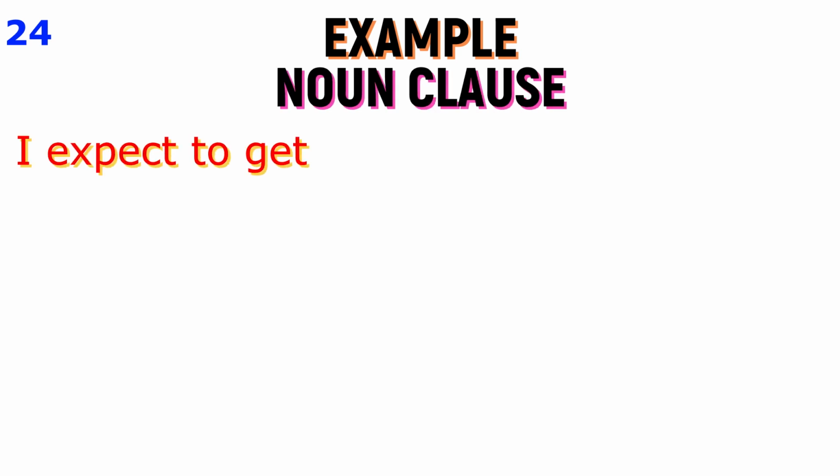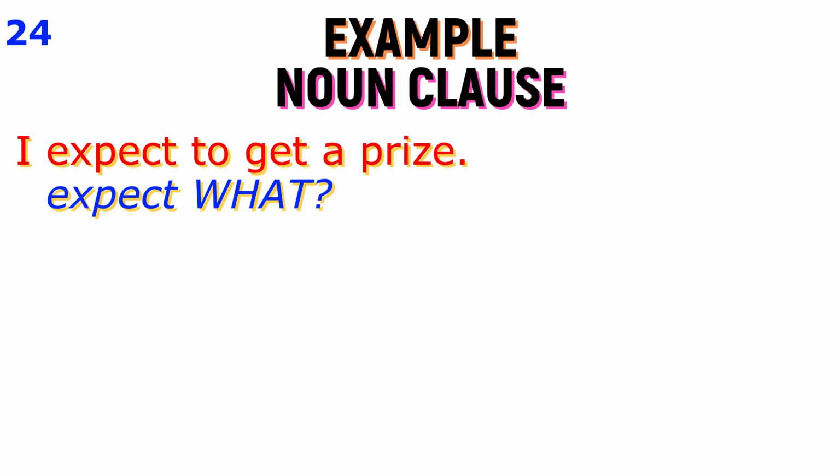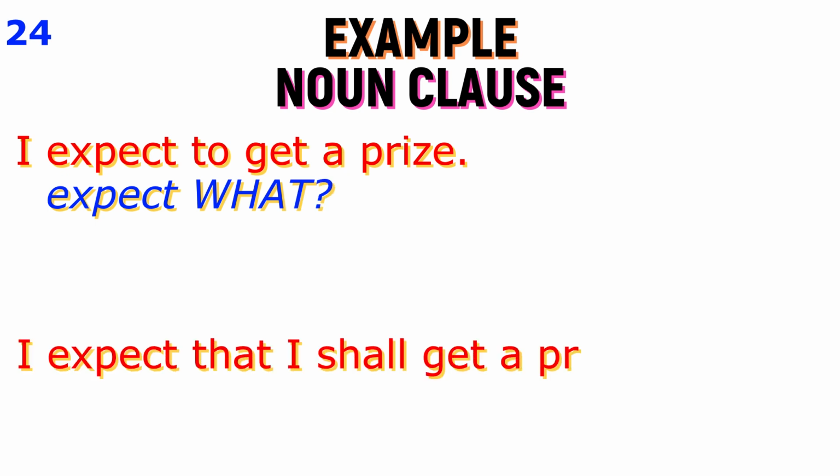Now examine the groups of words in front of you. I expect to get a prize. Second sentence: I expect that I shall get a prize. Expect what?